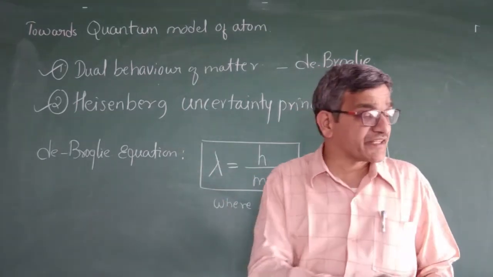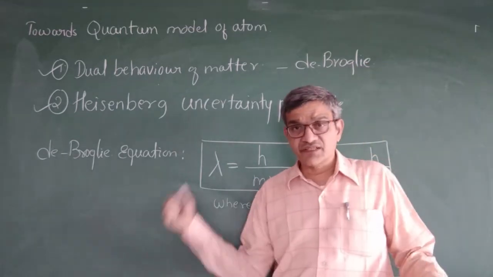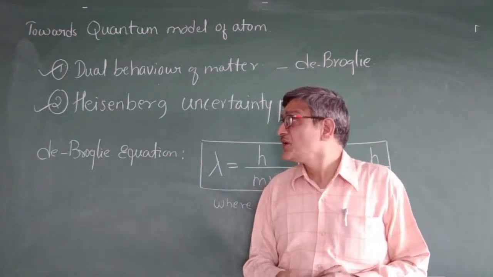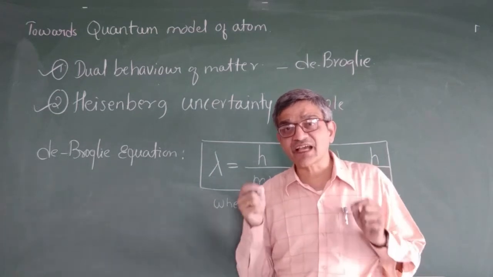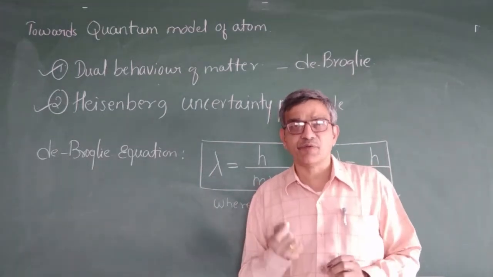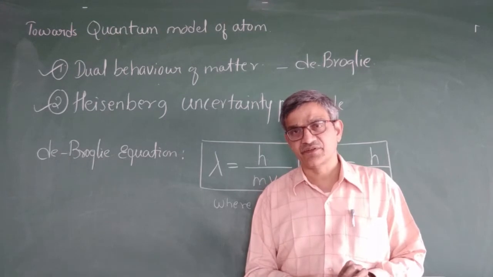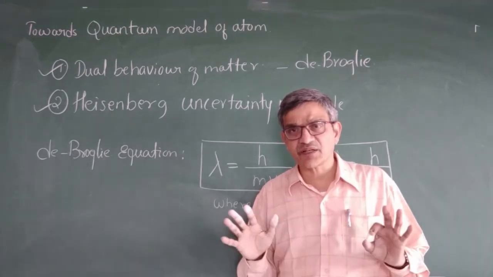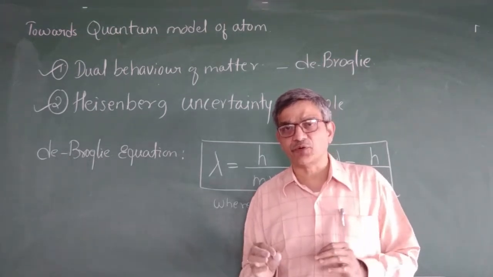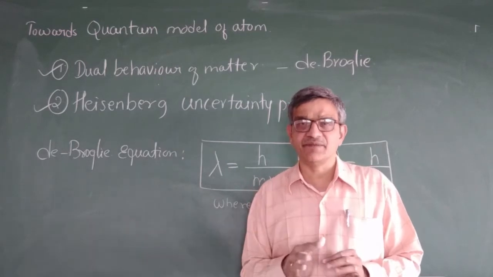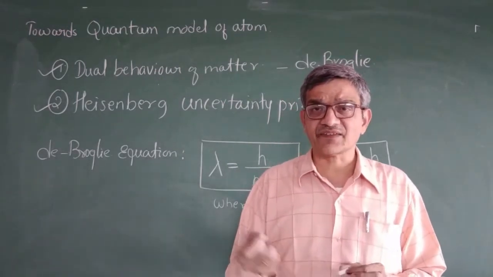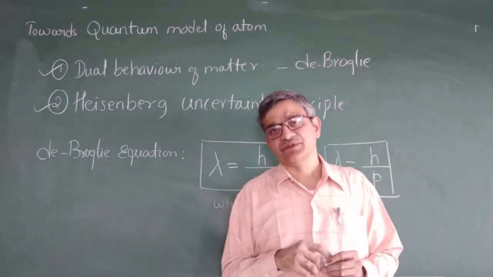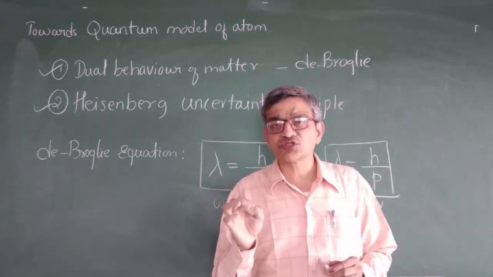What is the answer? He has given the idea that it is impossible to determine simultaneously. Very important is simultaneously. It is not possible to find out simultaneously the position as well as the velocity of a microscopic object.